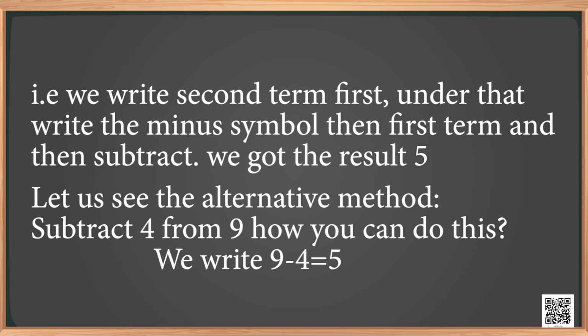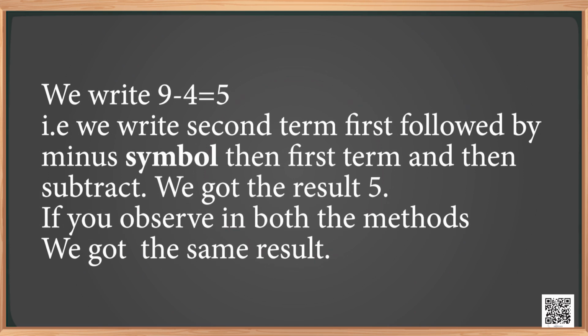Let us see the alternative method. Subtract 4 from 9. How can you do this? We write 9 minus 4 is equal to 5. That is, we write the second term first, followed by the minus symbol, then the first term and then subtract. We got the result 5. If you observe in both the methods, we got the same result, isn't it? We now see one more problem.